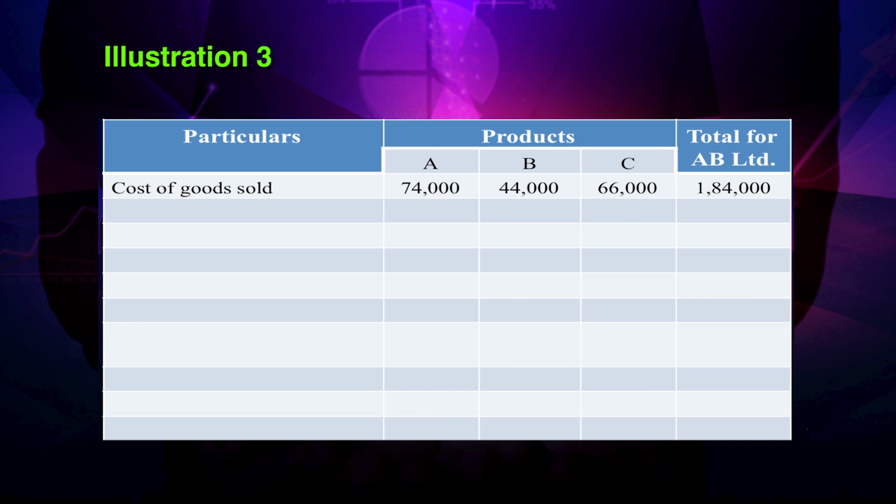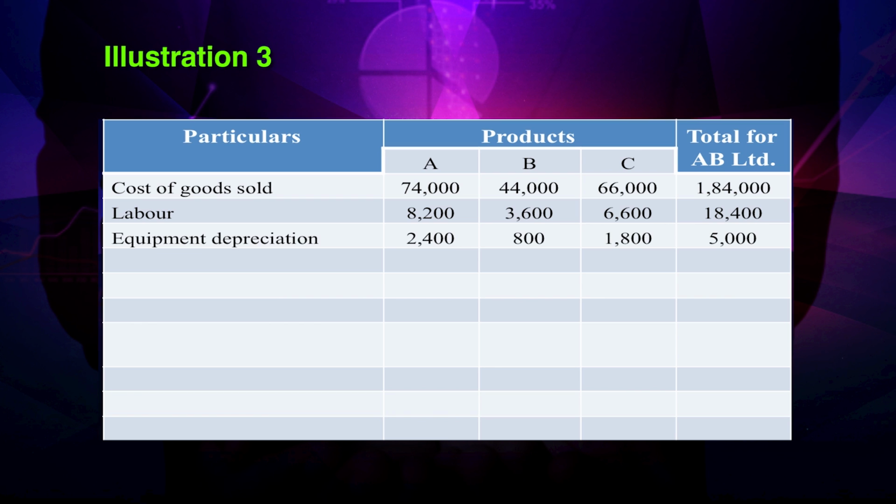Cost of goods sold for A 74,000, B 44,000, C 66,000. So, totaling 1,84,000. Labor 8,200, 3,600, 6,600 respectively for A, B, C totaling 18,400. Equipment depreciation 2,400 rupees, 800 rupees, 1,800 rupees respectively for product A, B and C totaling 5,000. Rent of a warehouse, it is 2,800 for A, 1,600 for B, 2,800 for C totaling 7,200.